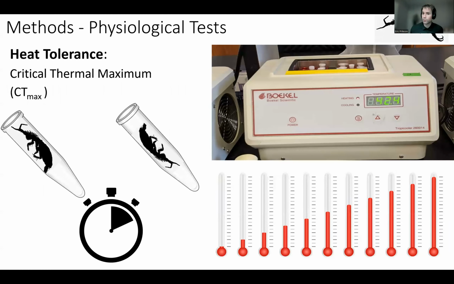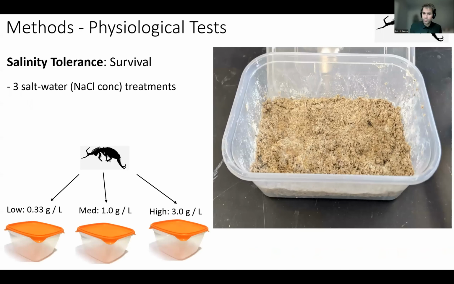All right, and so to test heat tolerance, we assayed using the critical thermal maximum, or CT max, which is a dynamic ramping protocol, increasing the temperature slowly over time at half a degree Celsius per minute until the springtail loses motor function. That temperature is deemed the CT max. For salinity tolerance, the other physiological trait of interest, we split the springtails into three different soil substrates with three different saltwater concentrations added, and then tested their survival over a 12-week period. So what did we find?